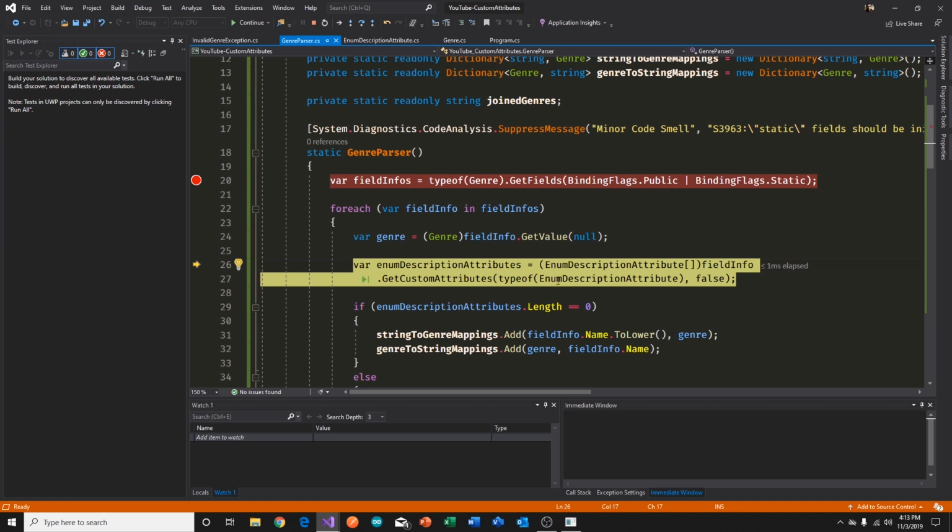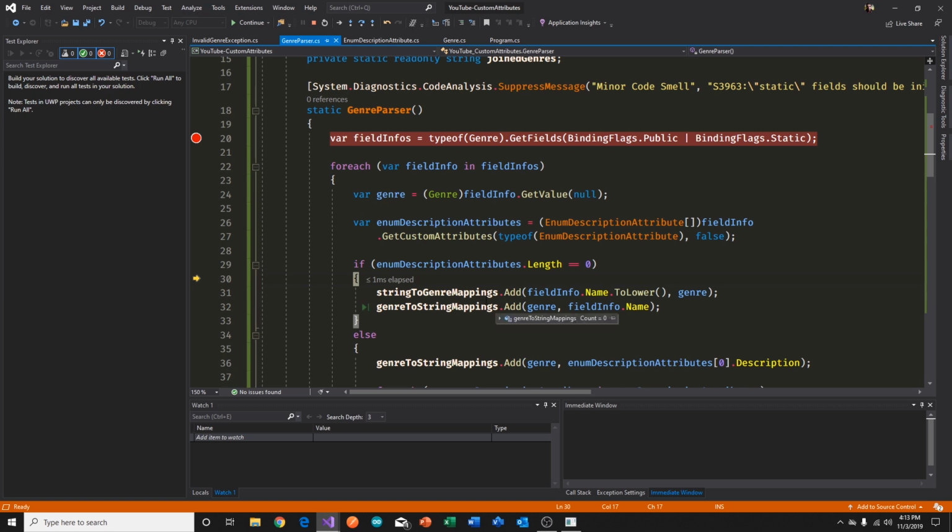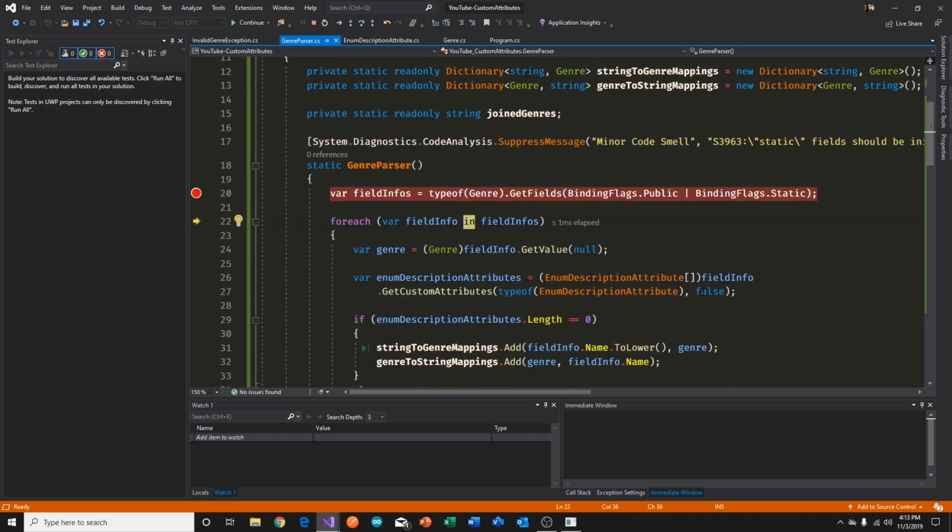In this case, it should come back with an empty array. So that's an empty array. You can see the number of elements is 0. And so if the length is 0, it's going to come in here and add to our string mappings, which currently has zero elements in there. We say add the name, which is action, and the genre itself, which is the genre action. So we add that in there. We go around the loop and we come back with field info of comedy.